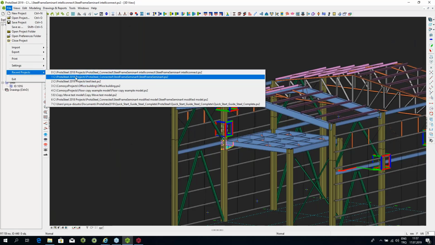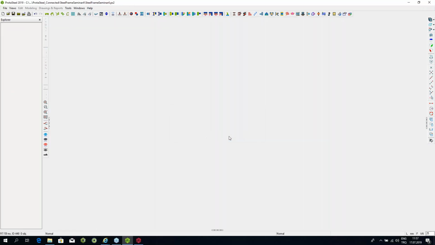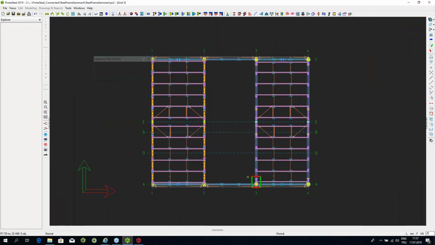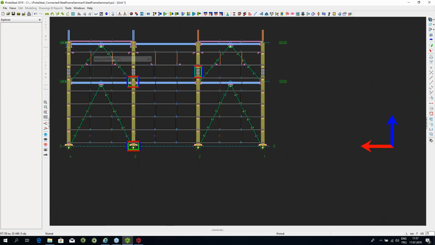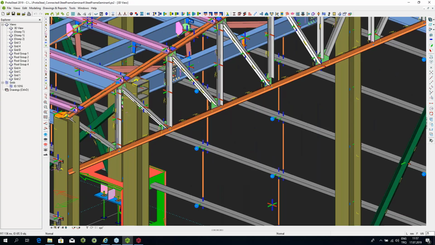Let me go back and show you a few other things. What is the second most important usage of ProtaSteel? The second most important usage of ProtaSteel is the production of shop drawings. So if you're a consultant company and you're not in the business of the production of shop drawings, you can add that to your portfolio.